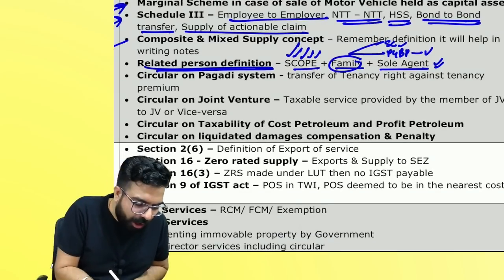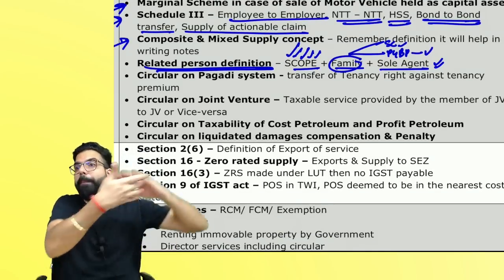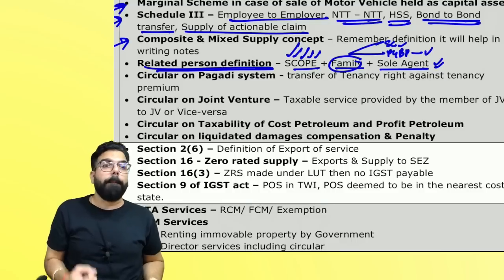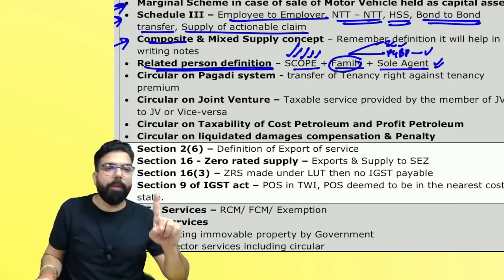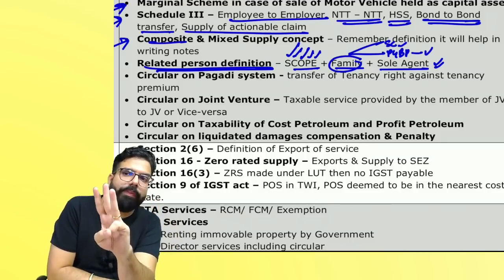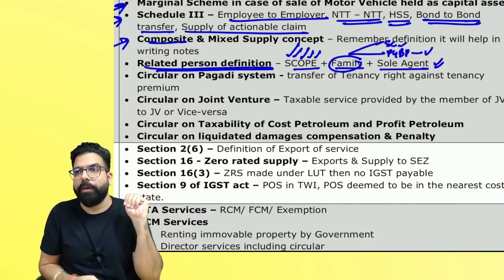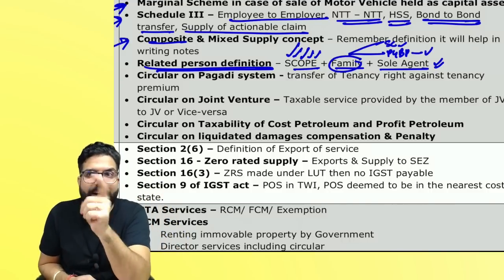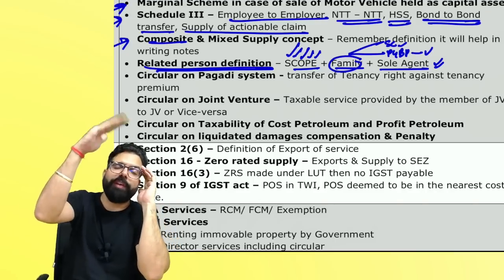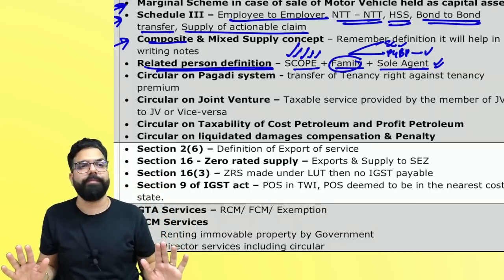The next one over here is composite supply and mixed supply. In the exam, you will see that they talk about the big question, and in a lot of places you will see composite supply and mixed supply. What is a composite supply? Two or more taxable supplies, naturally bundled, supplied in conjunction with each other, and one is a principal supply. In that scenario, when one is a principal supply, it is taxable at the rate of the principal supply. Please remember, when you are writing the note, if above you have used the theory of composite supply anywhere, in the notes you have to write the definition of composite supply.